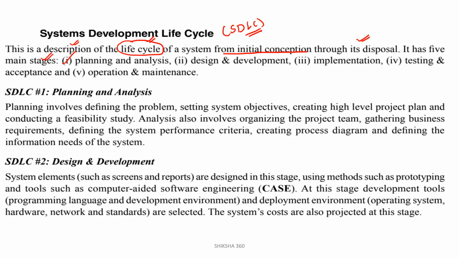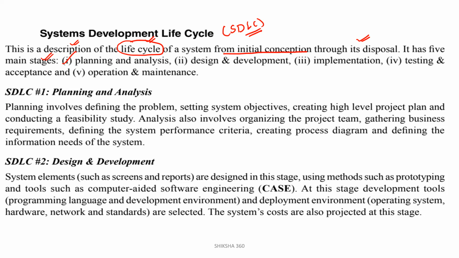The first one is planning and analysis. The second one is design and development. The third one is implementation. The fourth one is testing and acceptance. The fifth one is operation and maintenance. Clear? So this is a description of the life cycle of a system from the initial stage to the end. It has five main stages.